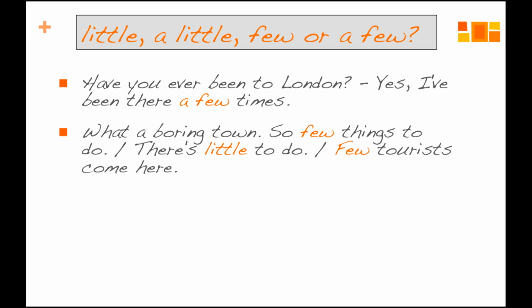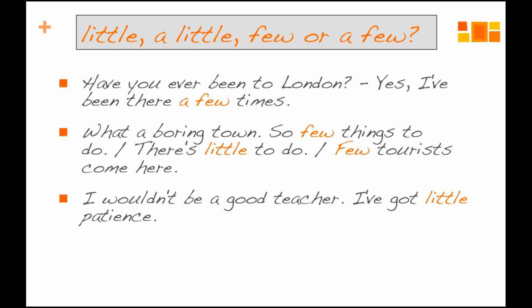What a boring town. So few things to do. Now in that boring, the negative idea is already expressed, so it's few things to do. And things, of course, you can count them, so you need few, you need the one that goes along with the countables. There is little to do. Now this is abstract, so we have little. The idea is the same, of course, it's the negative idea. There isn't much to do, there is little to do. Or you can say few tourists come here, and you can count the tourists, of course.